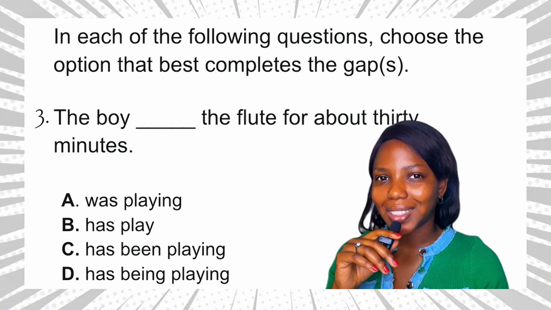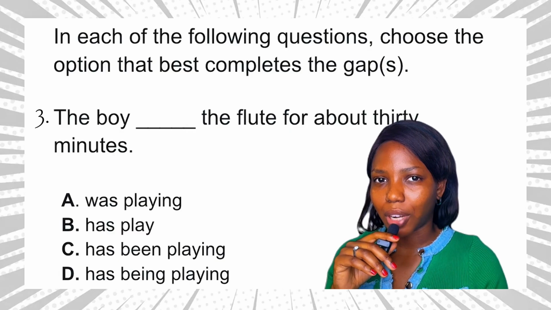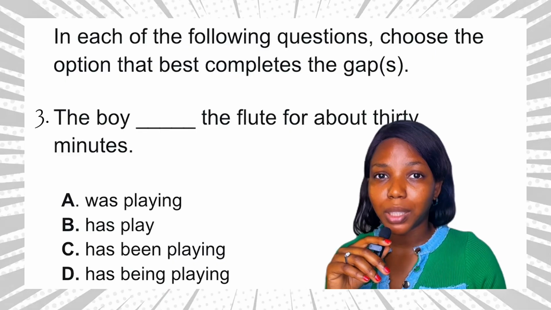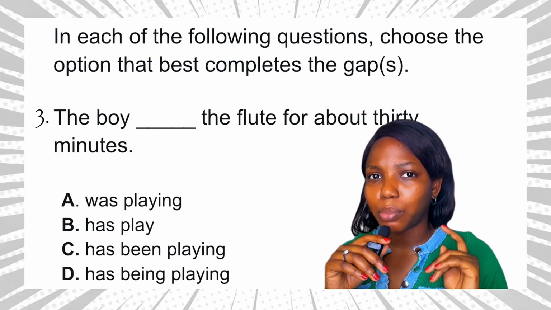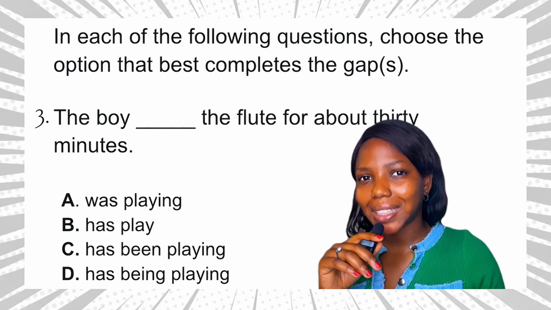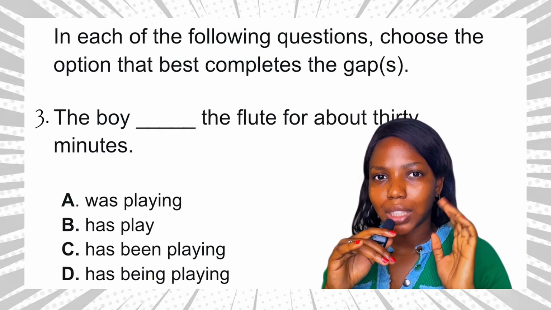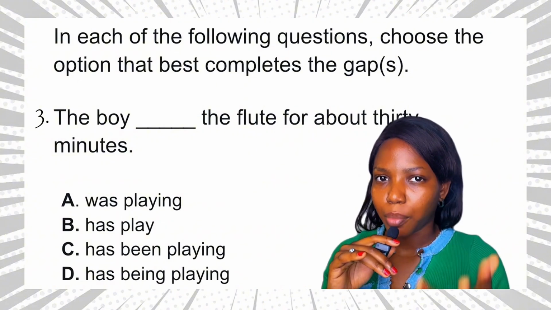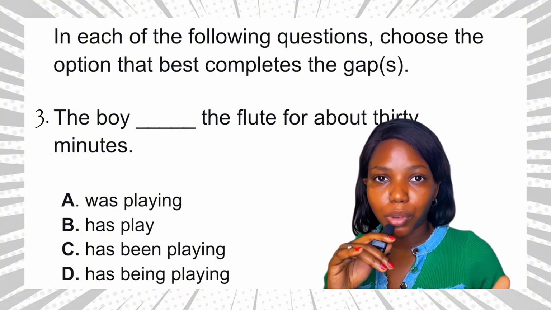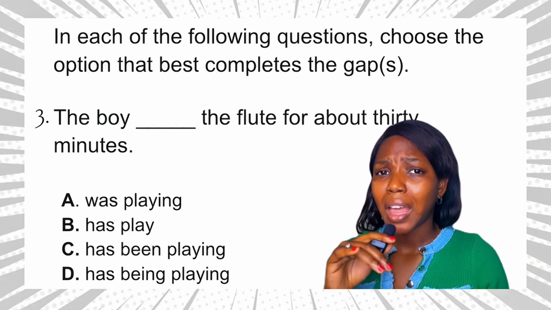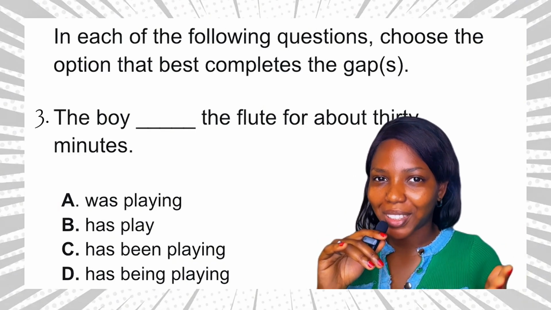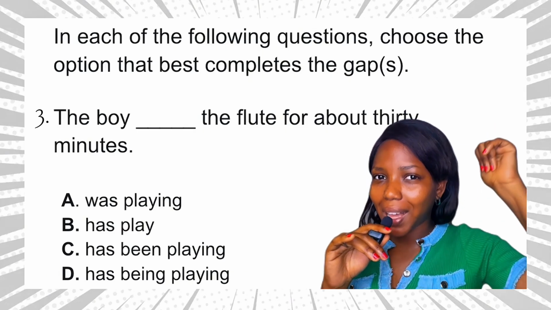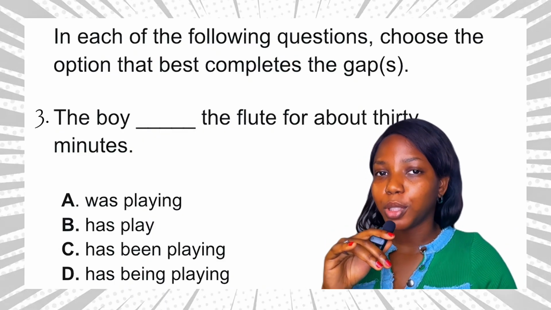So JAMB is testing tense, and you know that there are 3 tenses, right? And 4 aspects. Tense, I mean present, past, future, and for aspect, I mean simple, continuous, perfect, and perfect continuous. Now, the tenses and the aspects come together to form the 12 English time references that we have. For example, simple present tense, present continuous tense, present perfect continuous tense, and so on and so forth.